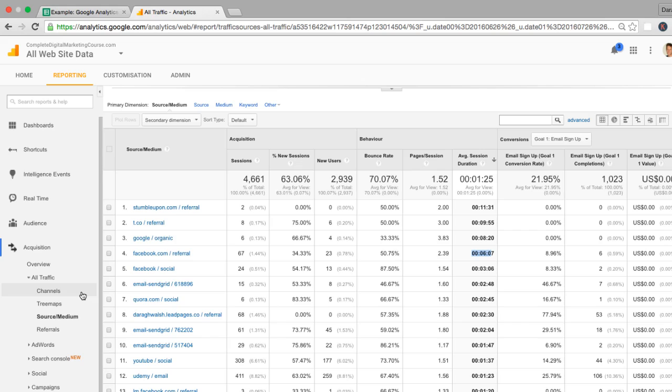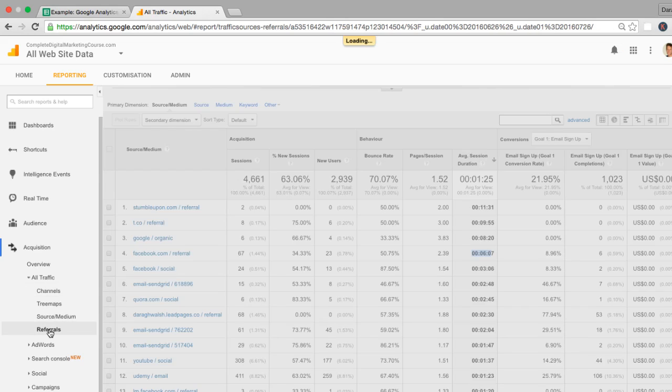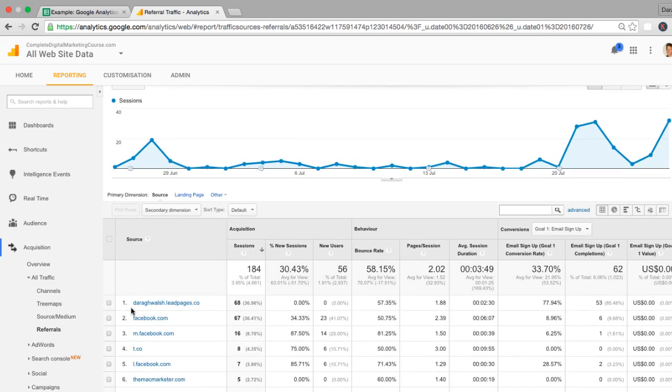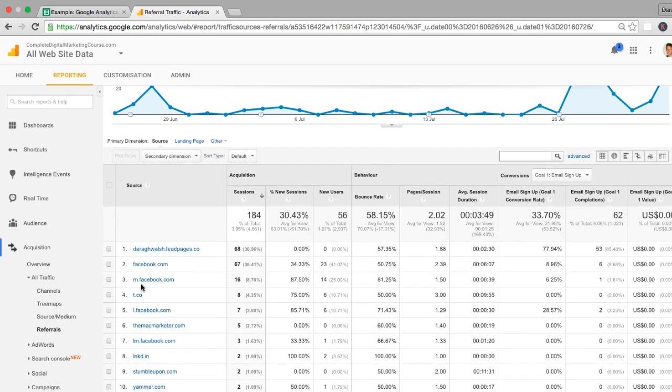Another thing that you can do is come down to the referrals list as well. This shows just another view. It's another way to slice up the data. And I can just see the sources here, the people that are linking to my website and really sending me traffic. So Mac Marketer, we've got LinkedIn here, StumbleUpon, Yammer.